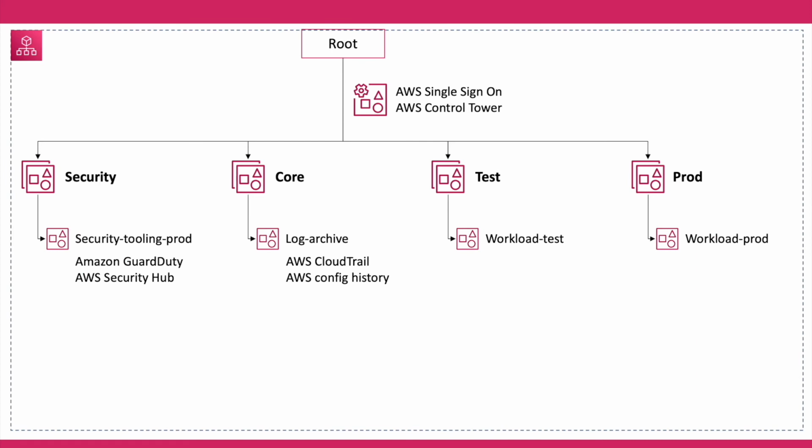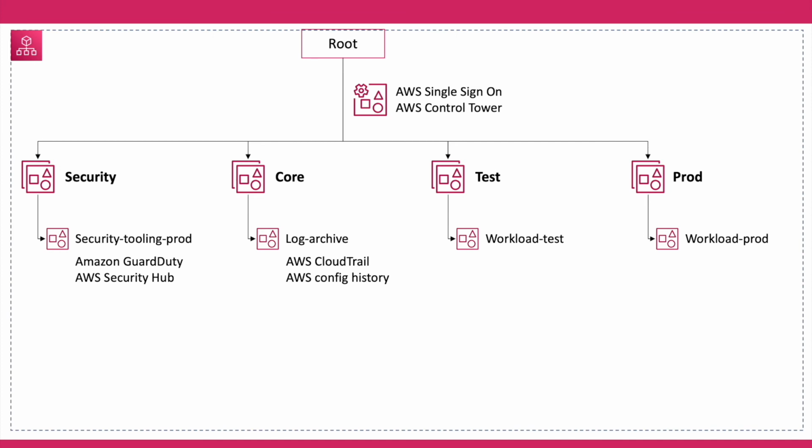In the second design, we are going to use AWS Control Tower. It provides the easiest way to set up and govern a secure multi-account AWS environment. With AWS Control Tower, new accounts can be provisioned in a few clicks. Another advantage is that it automatically creates the audit and log archive accounts under the core OU.